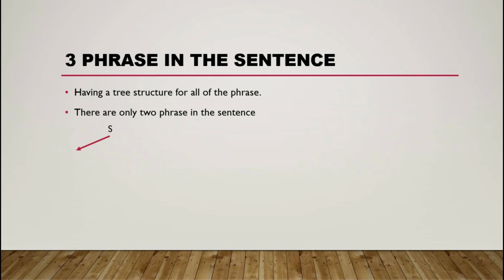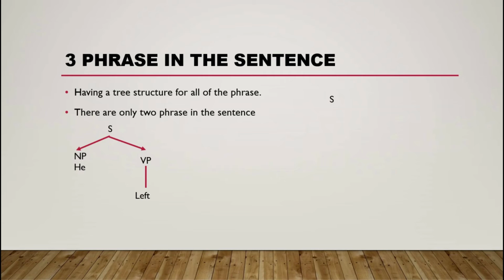So S stands for sentence, and the sentence divides into NP, which stands for noun phrase, and one more phrase, the verb phrase. So in one sentence there are only two phrases, like the noun phrase and the verb phrase. So you look at this: "He left." Okay, so is that a sentence? Yes, it is a sentence.